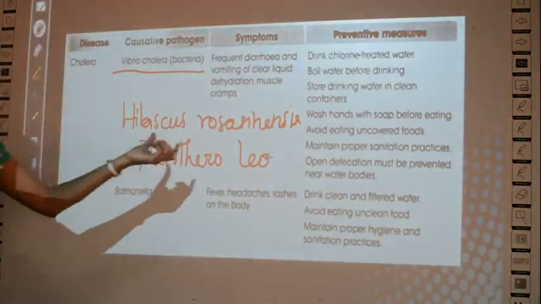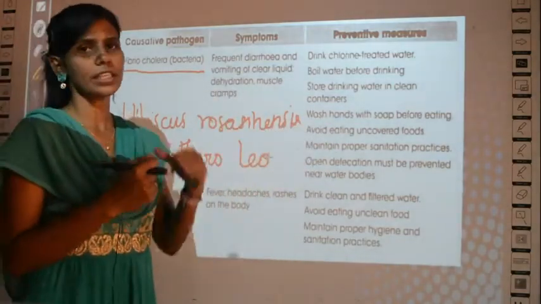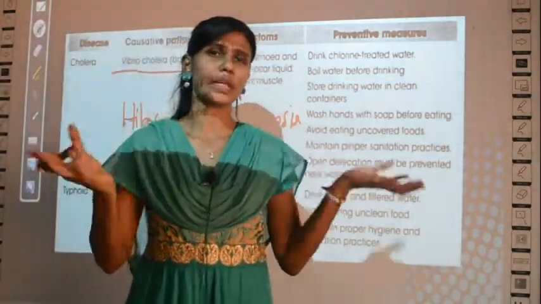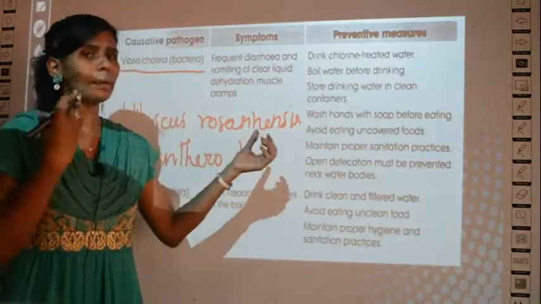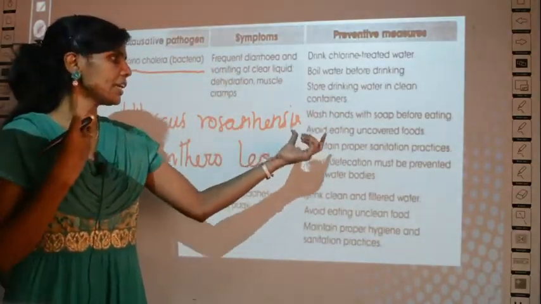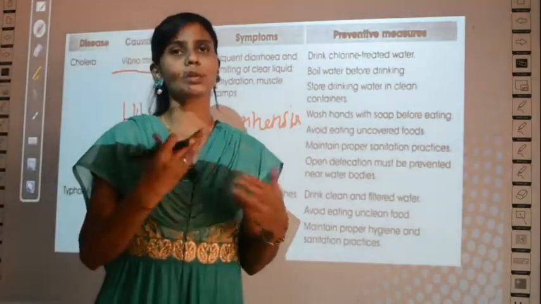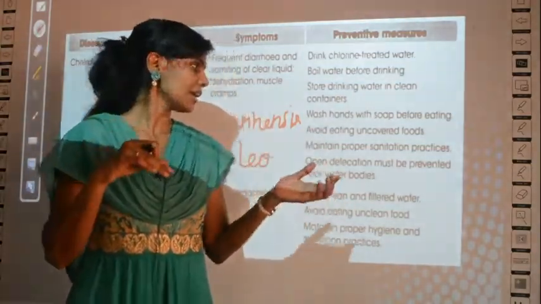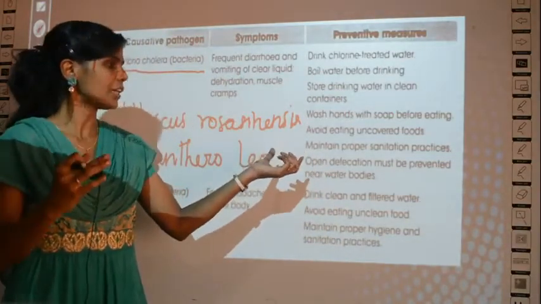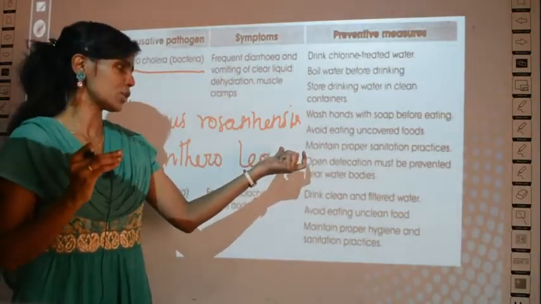And also wash the hands with soap before eating. Your hands should be clean because we touch many places, no? So always wash your hands and keep your hands clean before you eat. Avoid eating uncovered foods. Mainly in the streets, when you buy food and eat, they are left uncovered, no? So they will have the organisms. So eat good food, clean food and hygienic food.